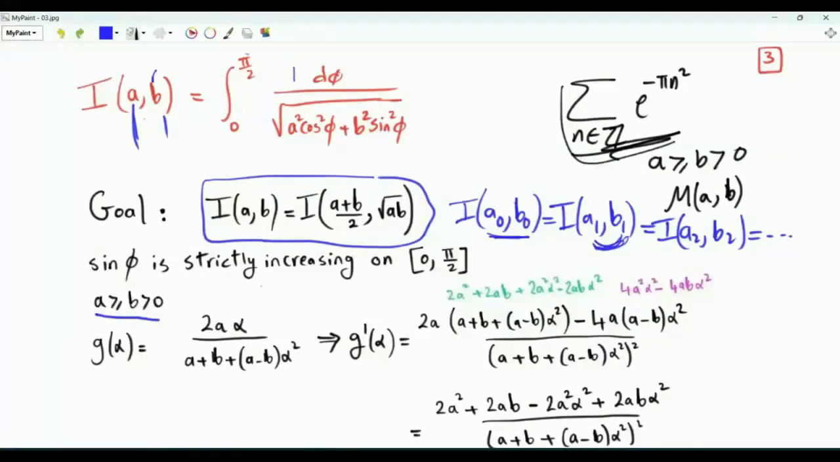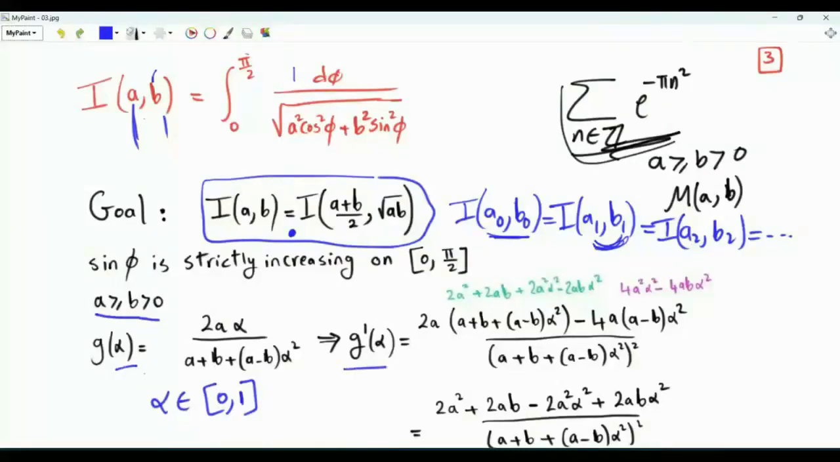On this interval, the sine function is strictly increasing. We will do a change of variables, but before doing it, let's investigate a particular function that will help us in proving the required result. This function is g of alpha equal to 2a alpha divided by (a plus b) plus (1 minus b) alpha squared, and alpha is between 0 and 1. This function is strictly increasing on the closed interval from 0 to 1.